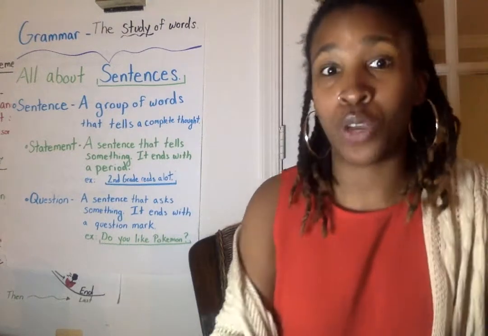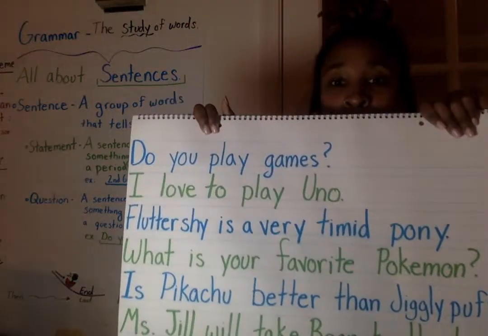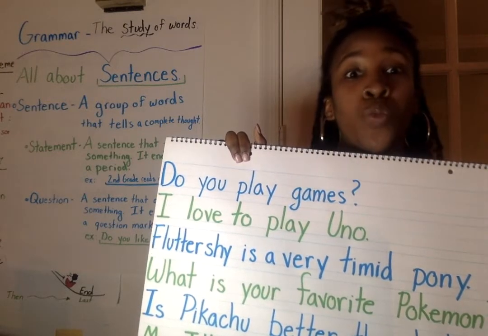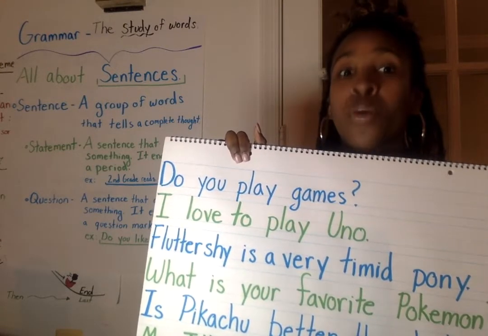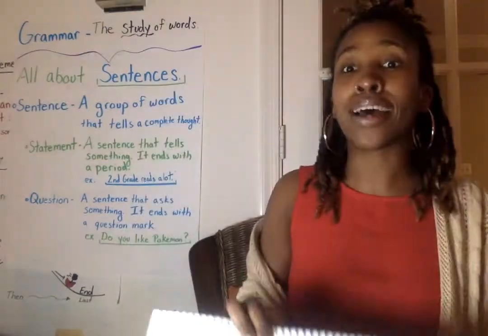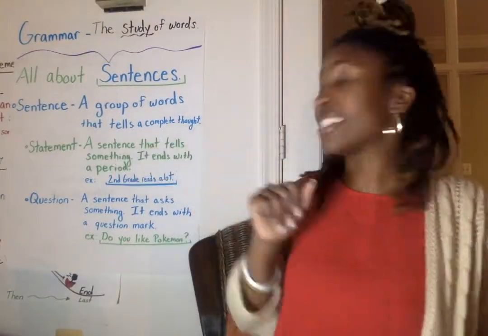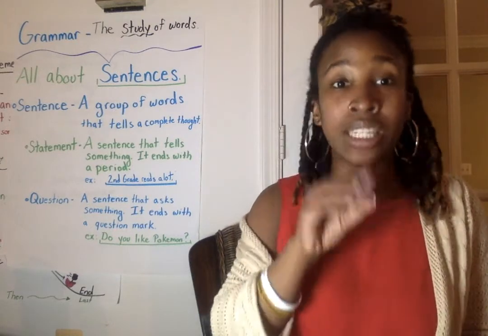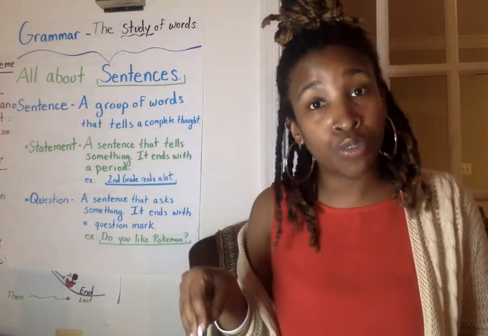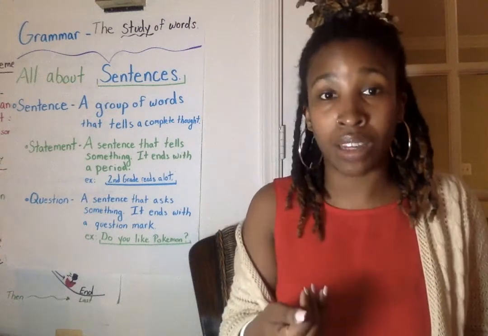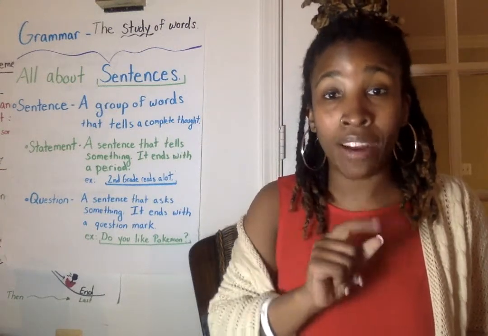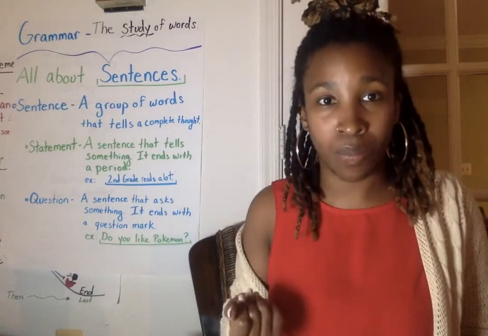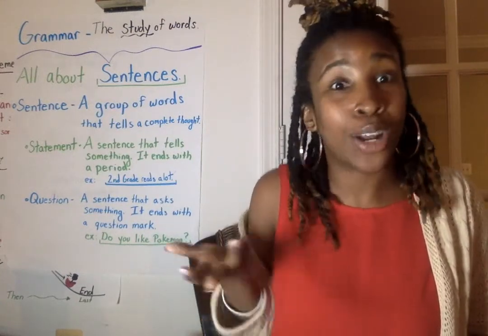So I have for you a little chart right here. On this chart, we're going to see if the sentences are questions or statements. Remember, a statement is a sentence that tells something and it ends in a period. It still has its subject and its verb, but it's telling you something. Whereas a question is a sentence that asks something, and so it ends in a question mark.